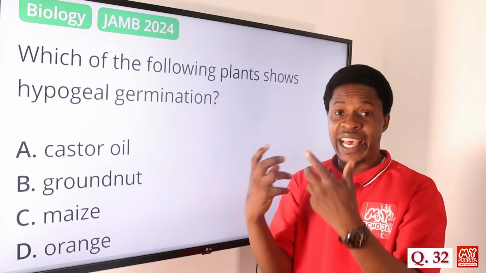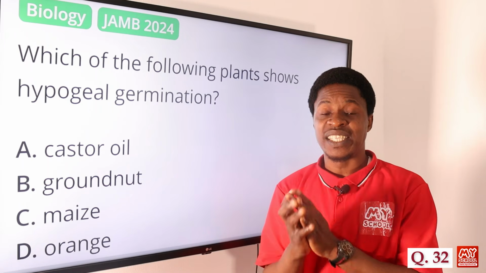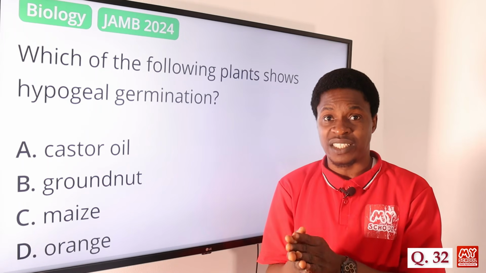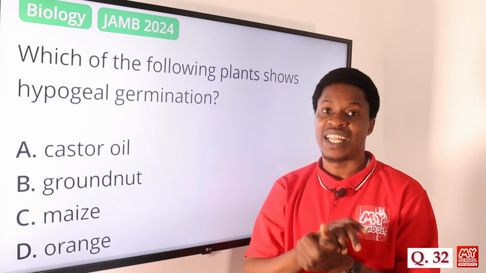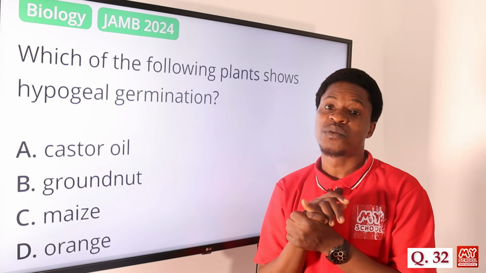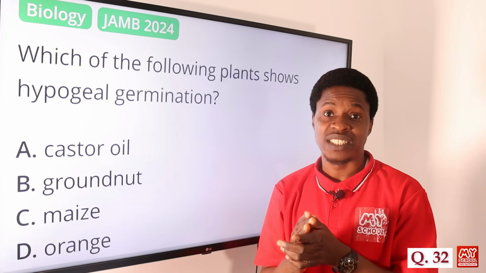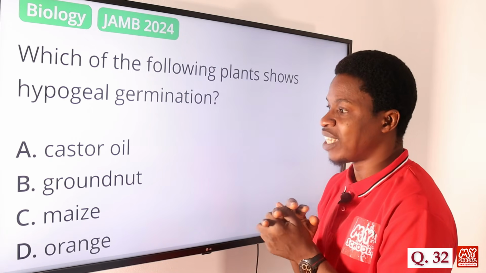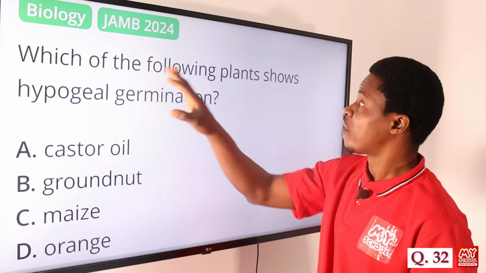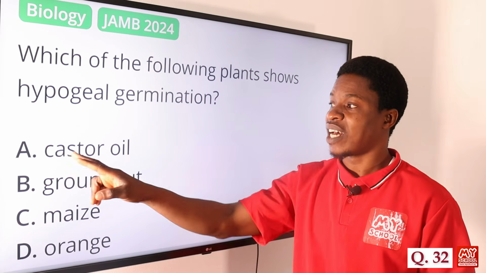And then we have the epigeal. Epigeal germination usually takes place when the seed germinates and the cotyledon comes up above the soil. So we say that is epigeal. For that we have castor oil, the beans, all of the legumes fall under that. Option A says castor oil.